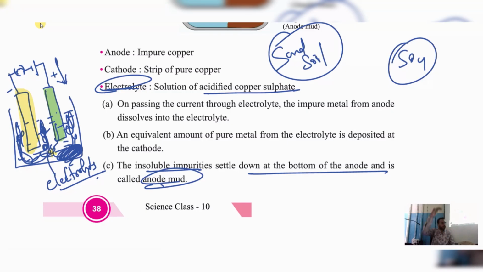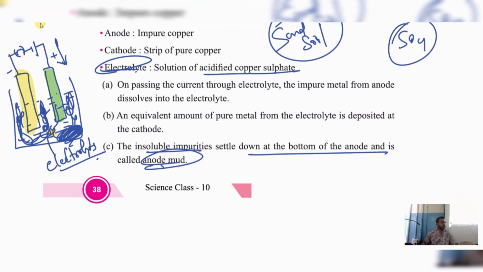During this process, the impure copper from the anode will dissolve in the electrolyte, and from that electrolyte these charges help the pure copper go and settle down at the cathode side. The insoluble impurity settles down at the bottom of the tank. That is called anode mud. This is how we extract pure copper. That's it.